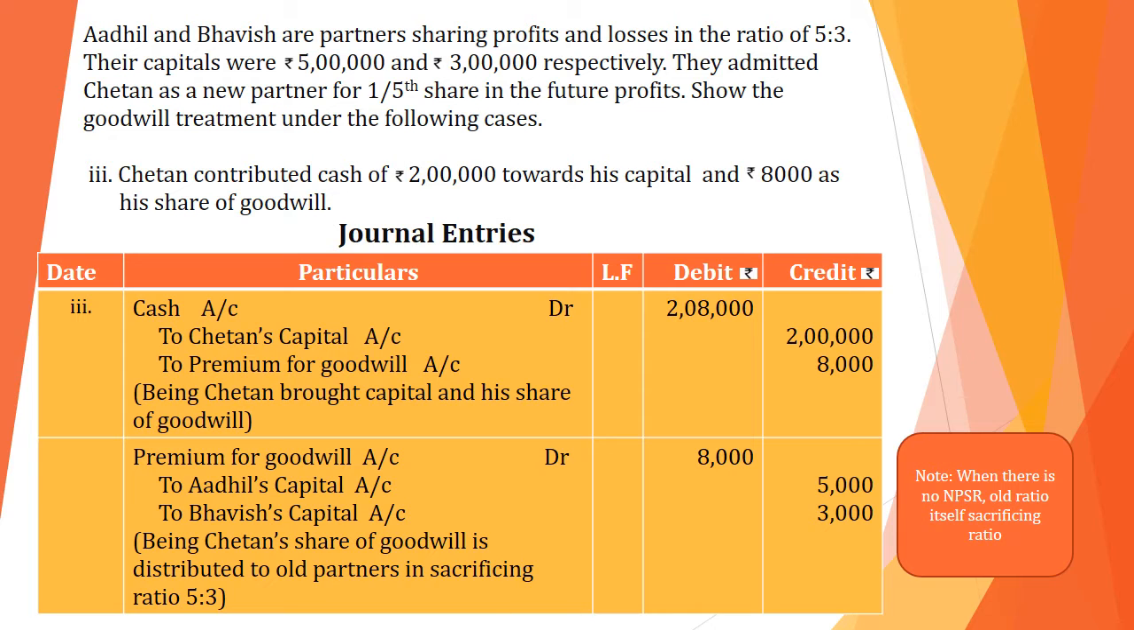Now this premium for goodwill account we have to distribute in their sacrificing ratio to old partners. So second entry is premium for goodwill account debit to Adil's capital account, to Bhavish capital account. So Adil's share is 5,000 and Bhavish share is 3,000. Now this 8,000 we have to distribute in their sacrificing ratio. Actually sacrificing ratio we have to calculate using the formula old ratio minus new ratio. But in this problem there is no new profit sharing ratio separately given. So we can take the old ratio itself as the sacrificing ratio. I have given you a note also. Just go through it.